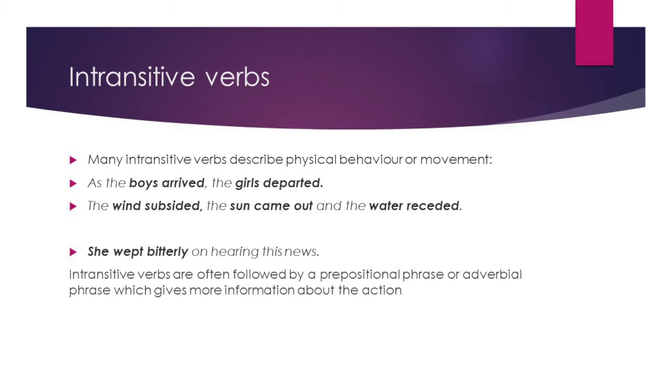So, in intransitive verbs, there would be only subject and verb. However, followed by this verb, there can be a prepositional phrase or an adverbial phrase. Here, in this particular example, she wept bitterly on hearing this news. On hearing this news is a prepositional phrase. So, intransitive verbs consist of only subject and verb. However, intransitive verbs are often followed by a prepositional phrase or adverbial phrase which gives more information about the action.